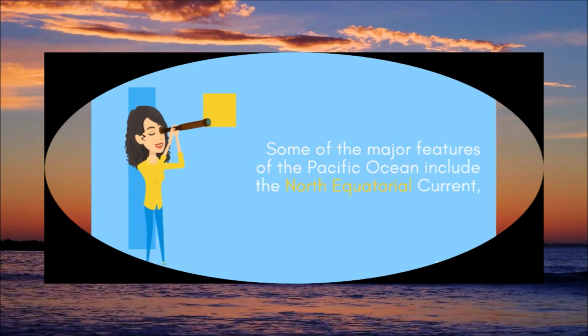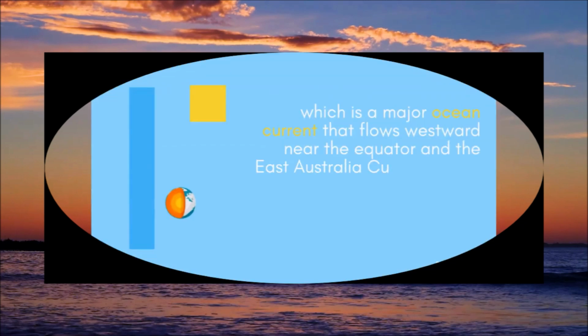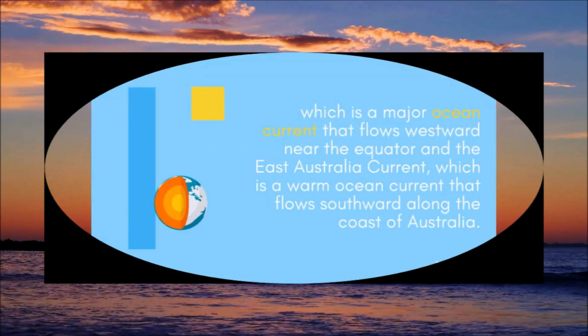Some of the major features of the Pacific Ocean include the North Equatorial Current, which is a major ocean current that flows westward near the equator, and the East Australia Current, which is a warm ocean current that flows southward along the coast of Australia.